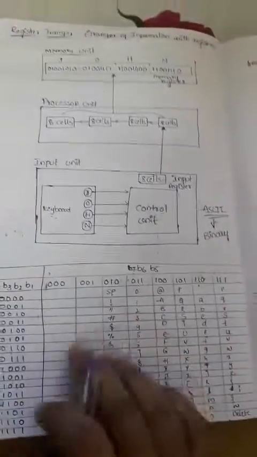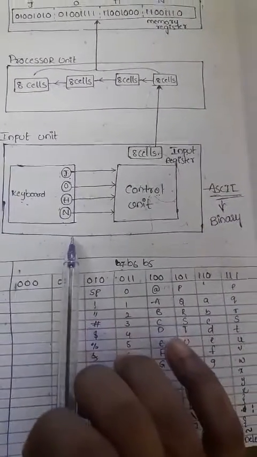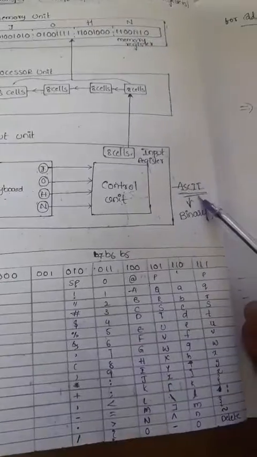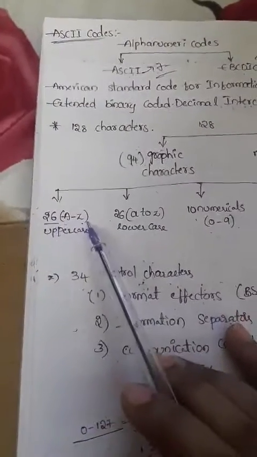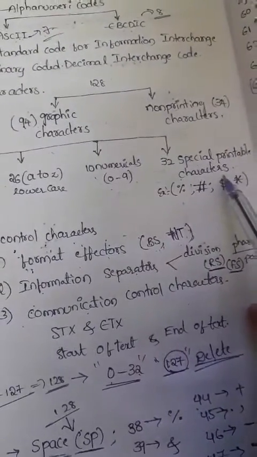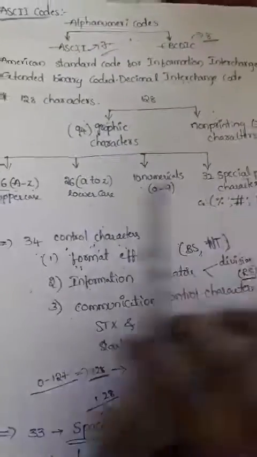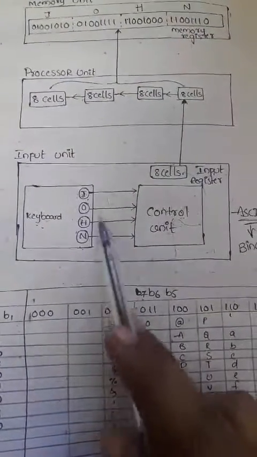These ASCII characters are JOHN. ASCII has 26 uppercase letters A to Z, 26 lowercase letters a to z, 10 numerals, and 32 special printable characters. So directly we have the ASCII code for JOHN.